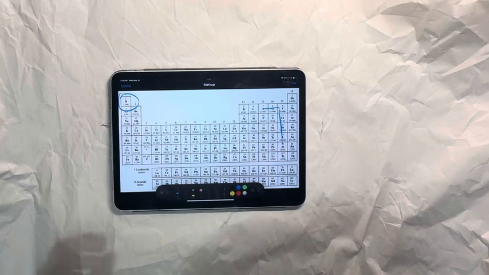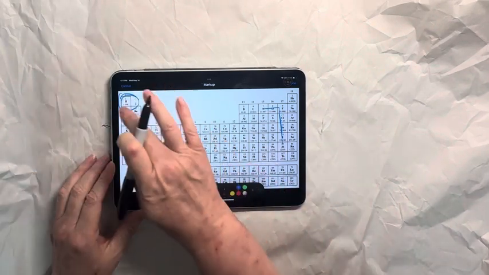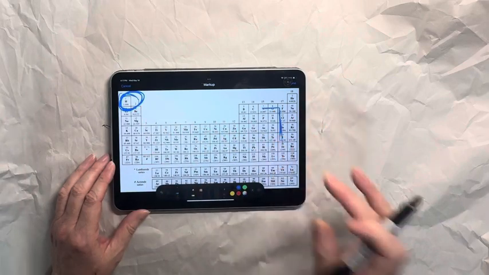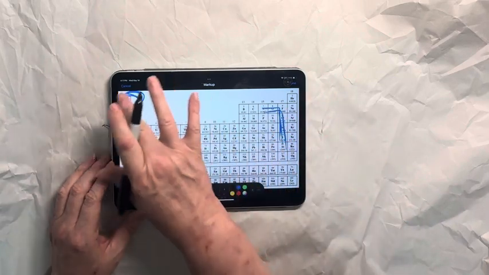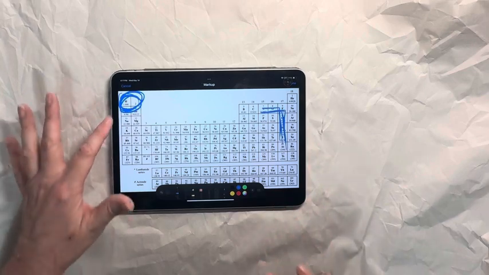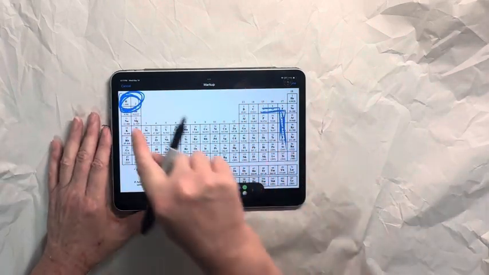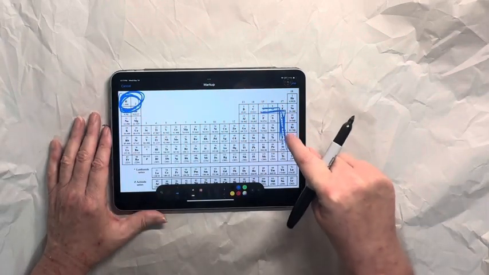Anyway, let's talk about the happy 7. What is the significance of the happy 7? There is another way to remember it. You don't have to go with happy, start at 7, make a 7. But this is the way I remember it: happy, start at 7, make a 7. That's hydrogen, nitrogen, oxygen, fluorine, chlorine, bromine, and iodine.